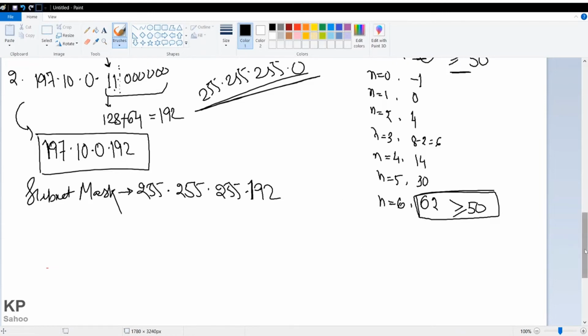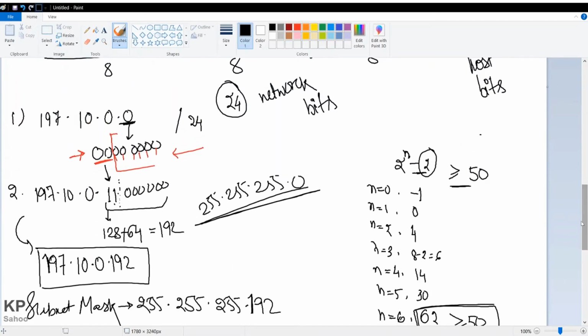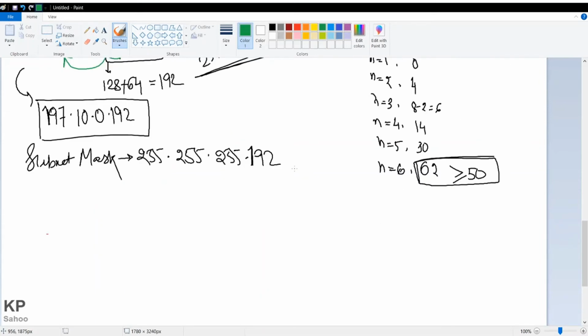Now finally, here you can see the CIDR was /24, and I told you 24 means the first 24 bits are only for network. In the second step we have taken these 2 bits from the host side and allocated them to the network by making them 1. So this 24 will now be 26, because 2 bits have been added on the network side.